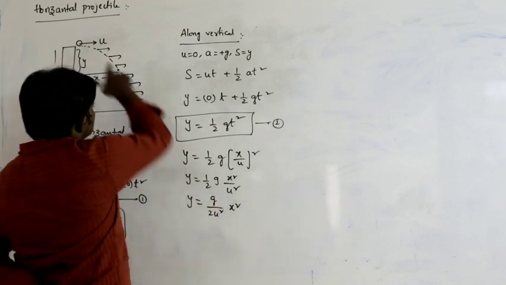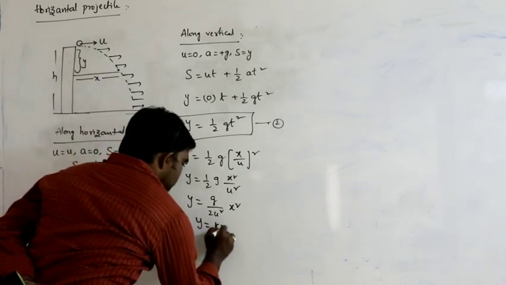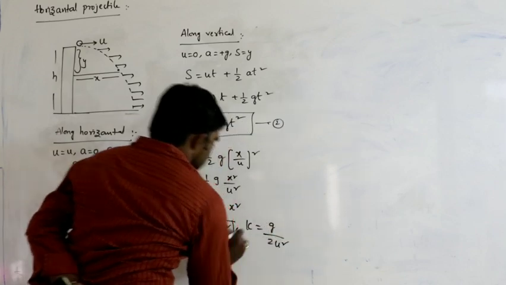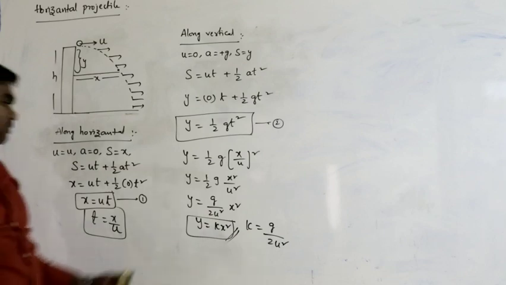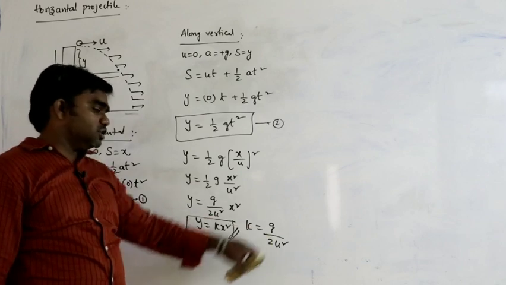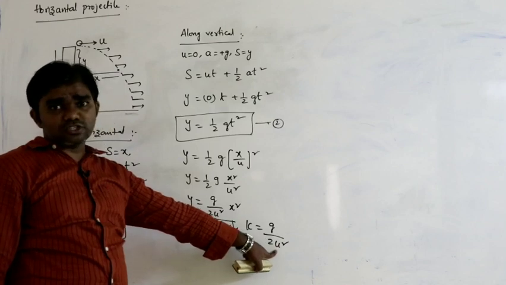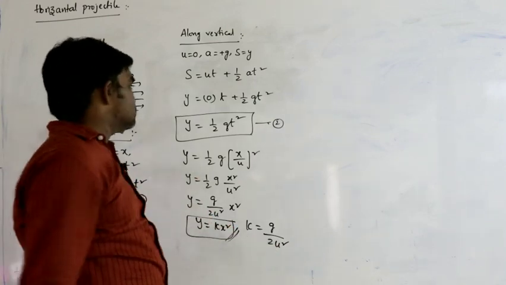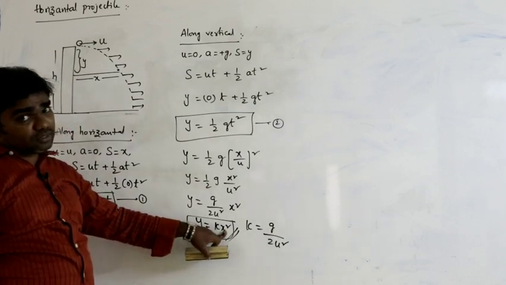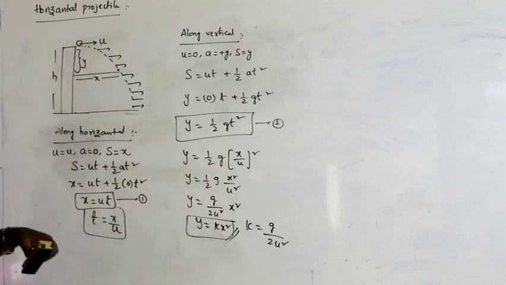Here g remains constant, velocity also remains constant. So y can be written as some constant k times x square, where k is equal to g by 2u square. This is also the equation of a parabola. y equals kx square is the equation of a parabola. k is a constant because g is constant for a given place, and velocity of projection also remains constant. So as the y component changes, the x component also changes. This is the equation of a parabola, and this is the concept of horizontal projectile.